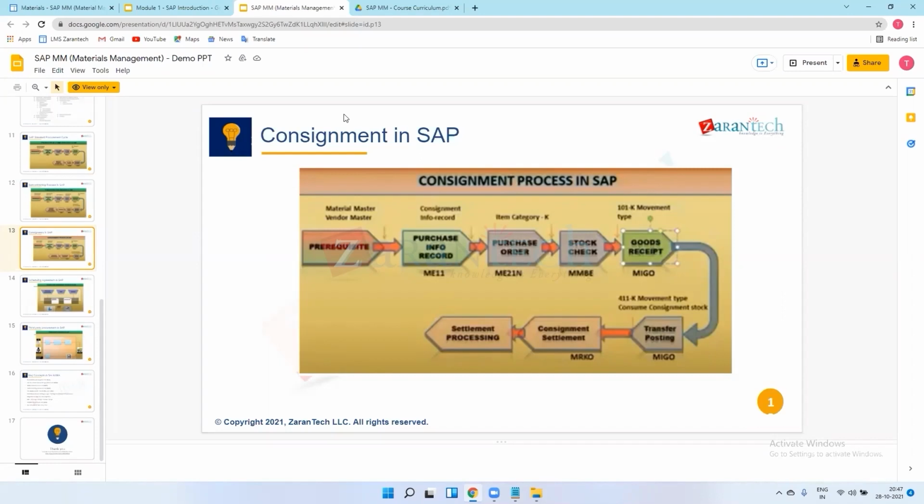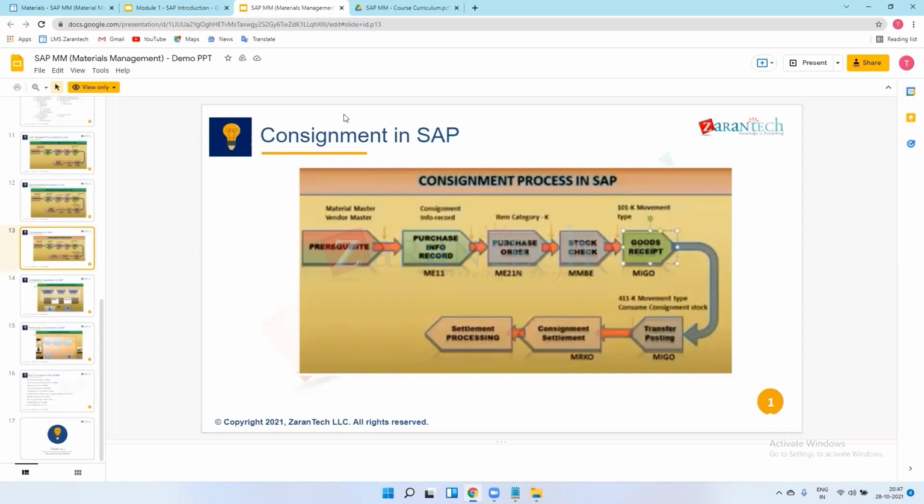The vendor doesn't have a space to store the material. That's why he is sending material to the company. As a company, I will procure that material and store it in my premises, but I will not process the payment because the vendor doesn't have a space for that. This is basically for consignment. If they don't have a space, or I don't want to follow up with the vendor every time for procuring the material.